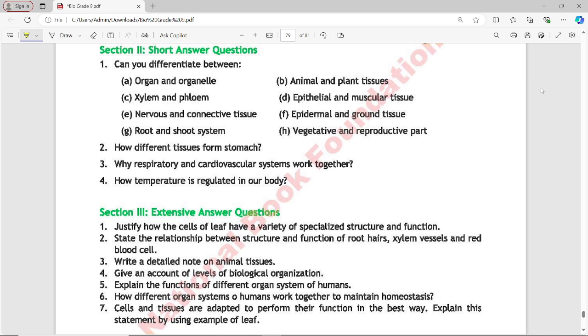Next is nervous and connective tissue. Nervous tissue is responsible for transmitting and receiving nerve impulses, composed of neurons which transmit nerve impulses, and glial cells which provide support. It is predominantly found in the brain, spinal cord and nerves, specialized for communication and electrical signaling.